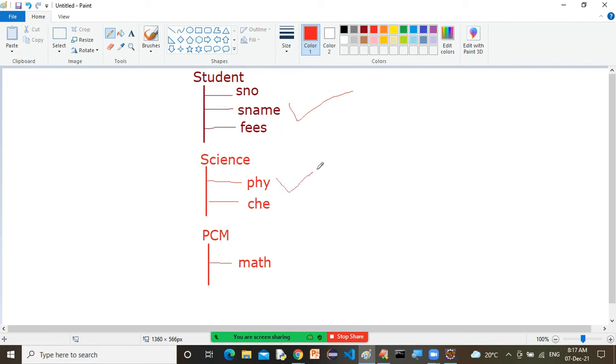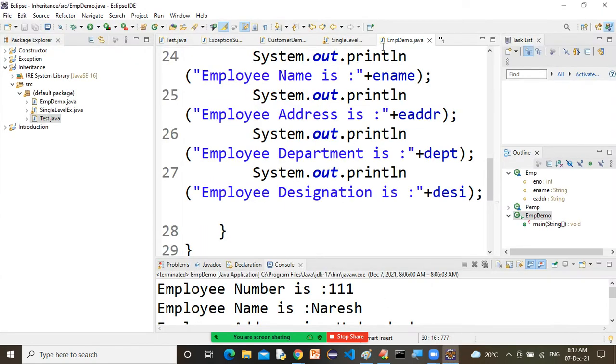Now this is for what? Science specific, and finally it is what? PCM, physics, chemistry, math. Okay, so three classes we have. Let's design three classes.